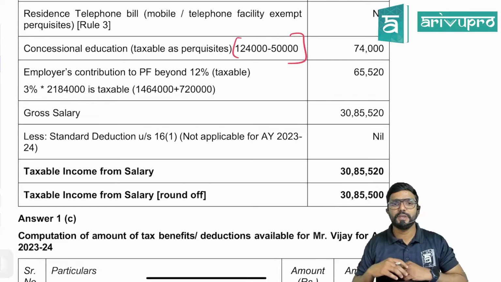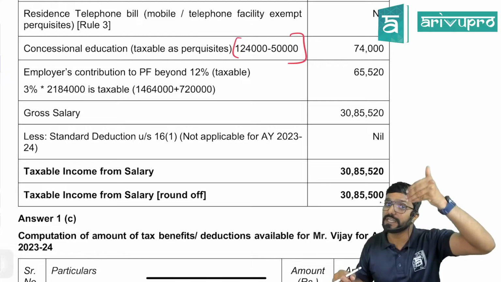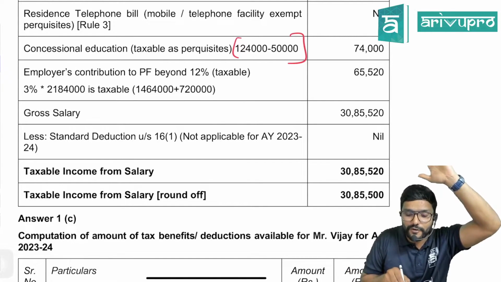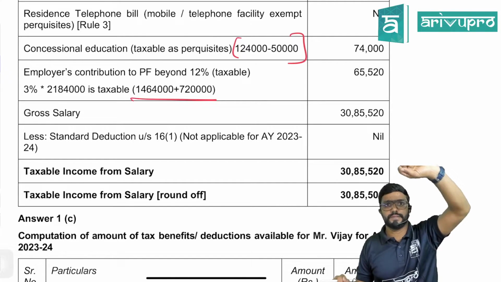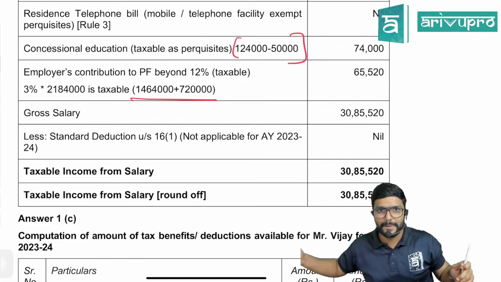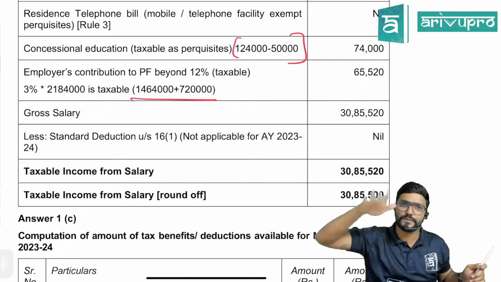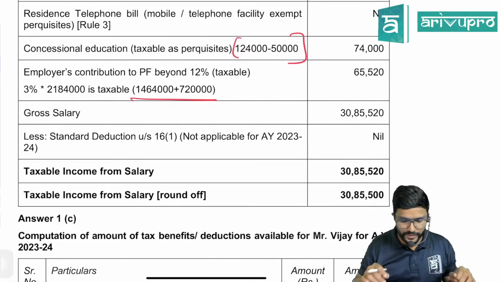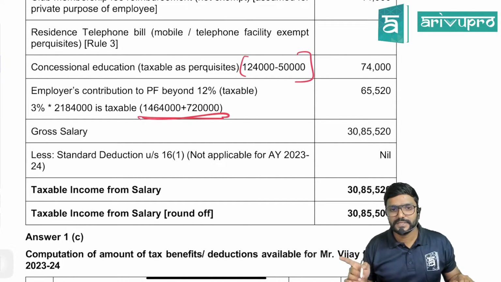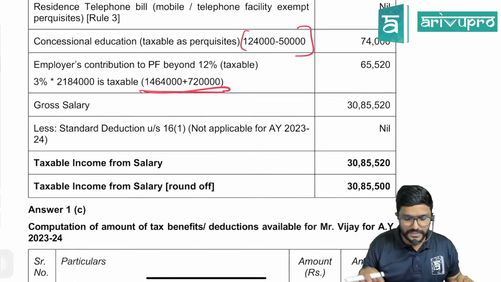Employer's contribution to PF beyond 12%. So it is actually contributed at 15%. How much is exempt? Up to 12%. The remaining 3% is taxable. So here 3% of what? Basic pay plus DA. Clear, guys? Means employer contribution is 15% of basic pay plus DA. But how much is exempt? 12% of basic pay plus DA. For DA, the condition is satisfied, so we are taking it. Okay. So they have calculated the amount. They have taken basic pay plus DA, 3% of that. 3% of the same, guys. Then we will get gross salary.